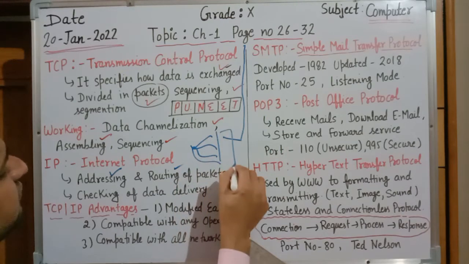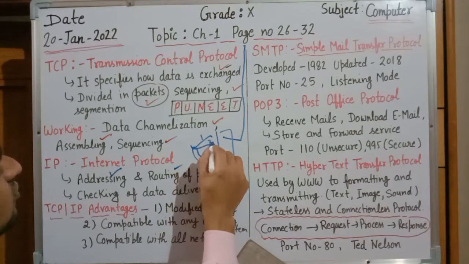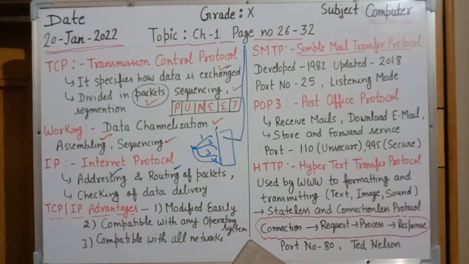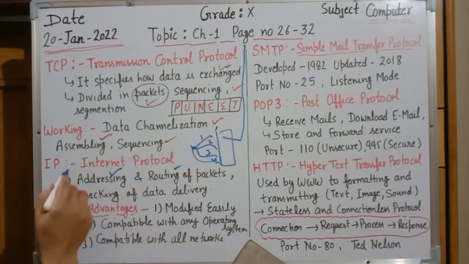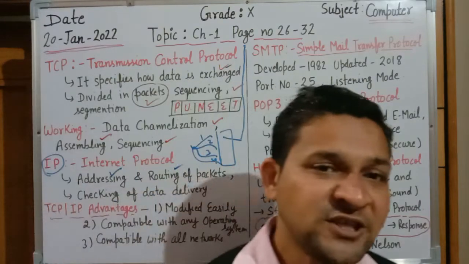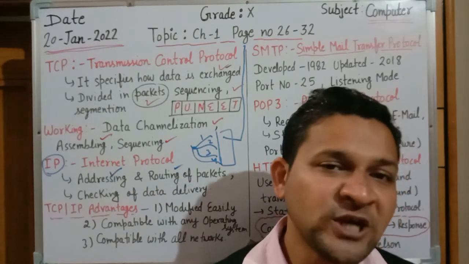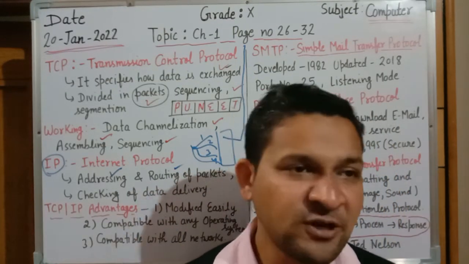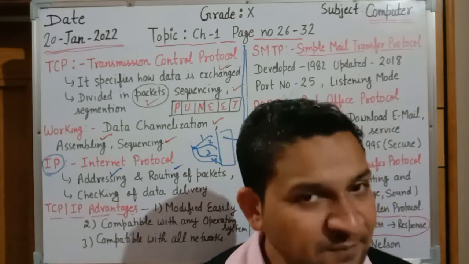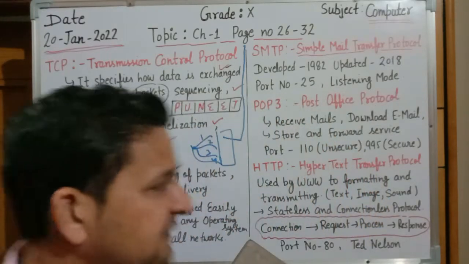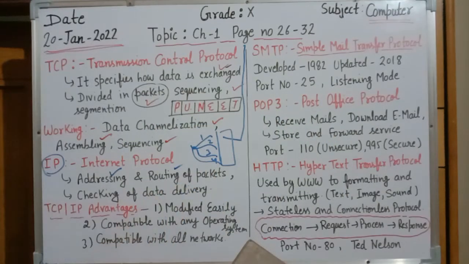So out of these four ways, 1, 2, 3, 4, which path will be followed? It is decided by IP. It is decided by Internet Protocol which path is best, because it will find out the shortest path. And whichever is the shortest and most effective path, the best route, it will follow this route. So it will do the routing of packets and checking of data delivery.